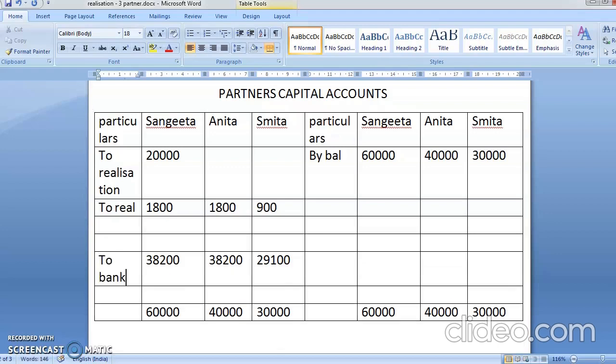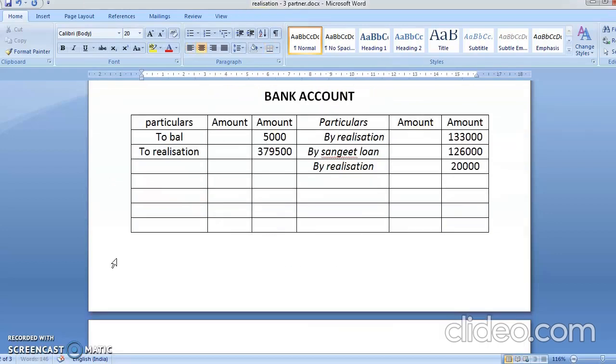So here it will come as to bank. This is your final settlement. In bank it will come as by Sangeeta capital account. Yes, Sangeeta is having 38,200. The second partner is by Anita capital account.